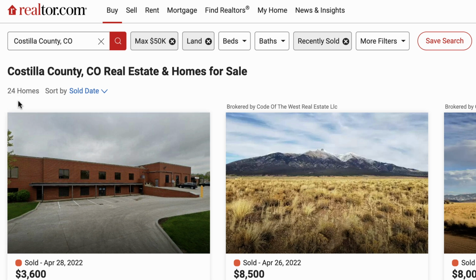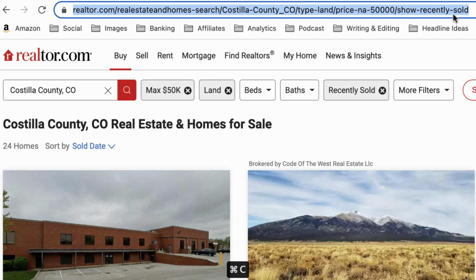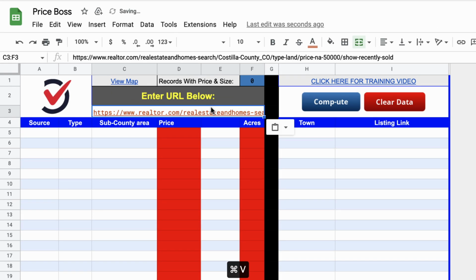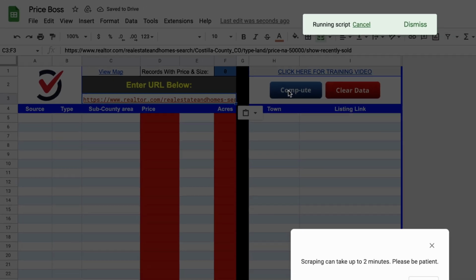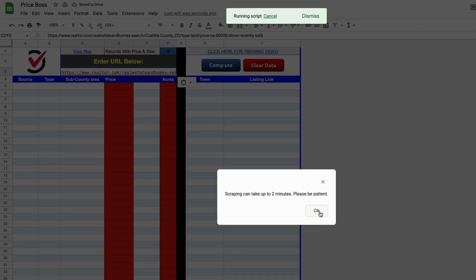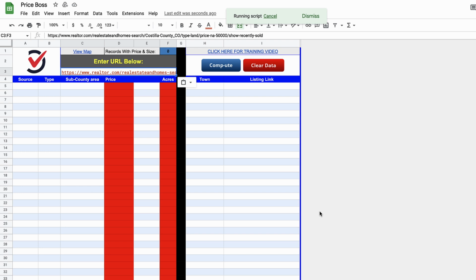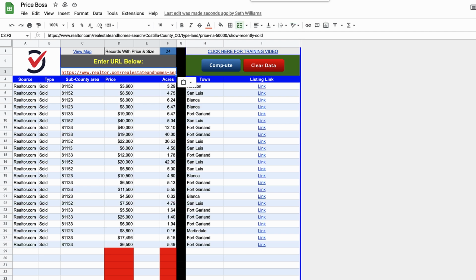In this case, we've only got 24 comps. But whatever the case is, you can copy this and then come on over here to Price Boss, paste it in there and click compute, and it does the same kind of thing. It says it could take up to 2 minutes, but most likely it's not going to take that long. And there we have them. Simple enough.